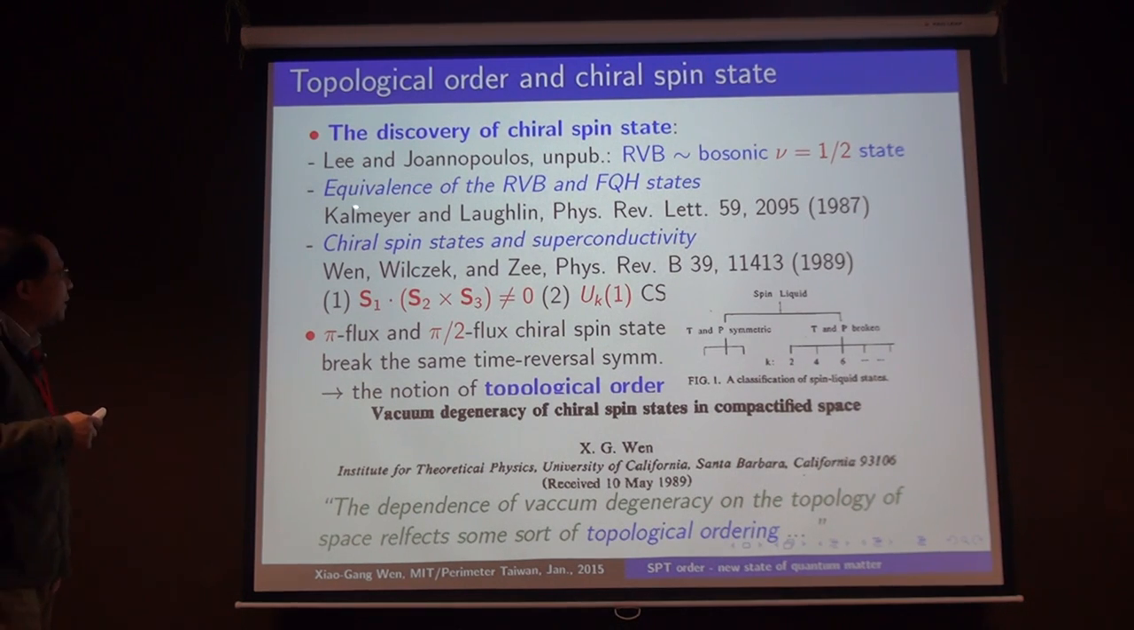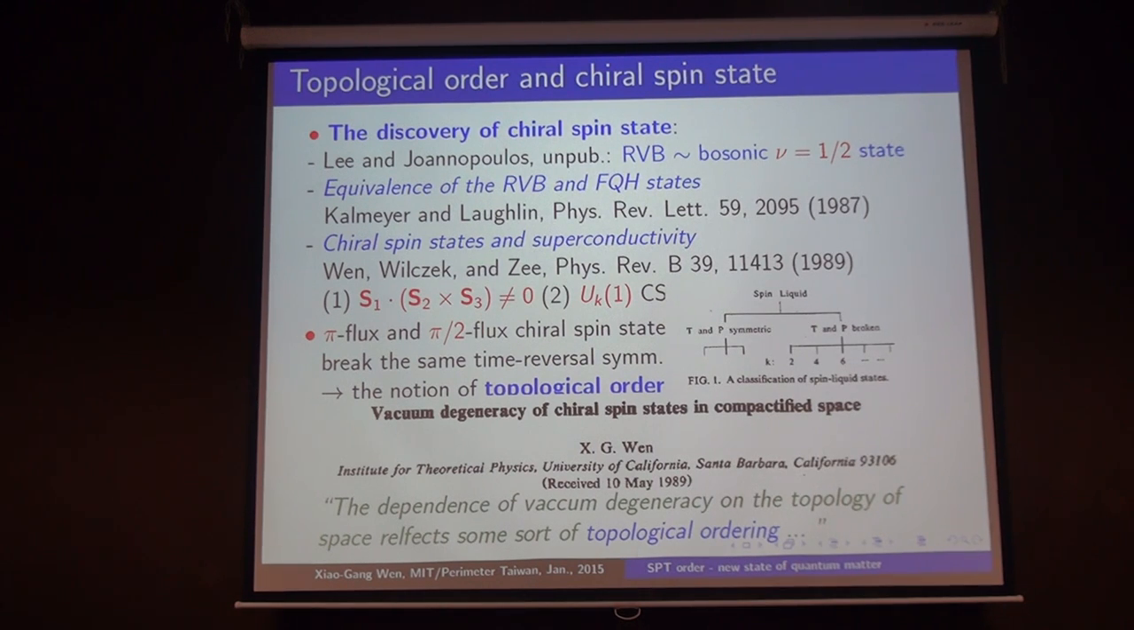But this idea was picked up by Kalmeyer and Laughlin, who wrote a paper and sent it to Physical Review Letters. Their first reference is actually the unpublished work by Lee and Kalmeyer. Later, we developed a mean field theory for this kind of proposal. Our point is that there is a spontaneous time reversal symmetry breaking, and one effective theory of this kind of chiral spin state is the U(1) Chern-Simons theory.